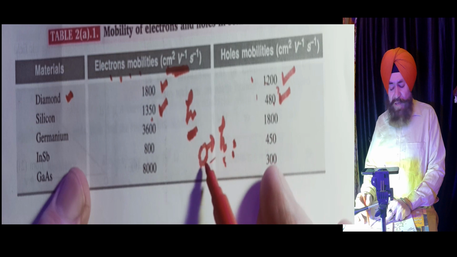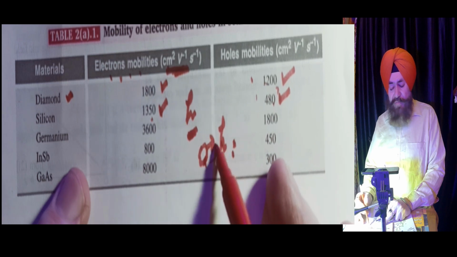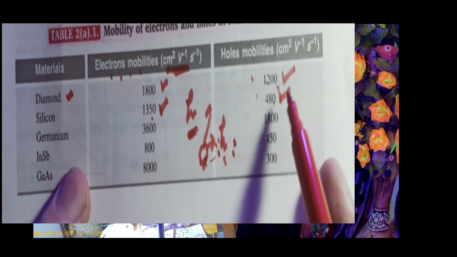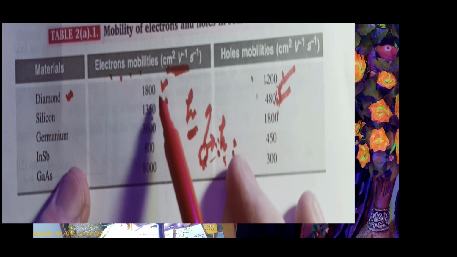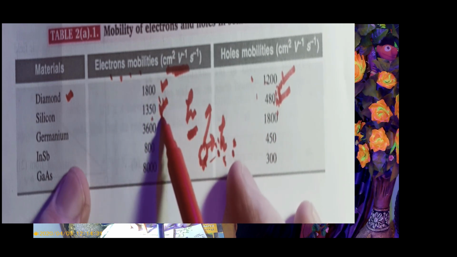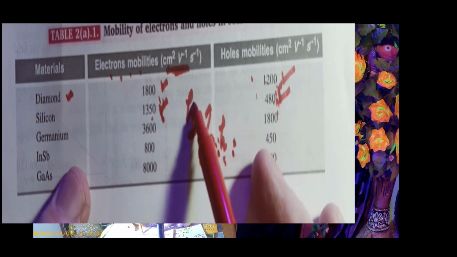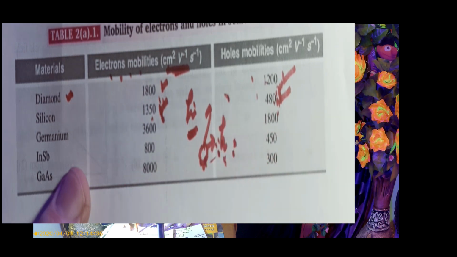So when the deficiency of electron is the hole, then how does the hole mobility become very small as compared to the electron mobility? This is a question for you. Please write me the answer in the description box. Okay, thank you.